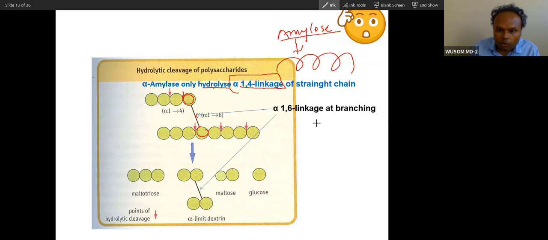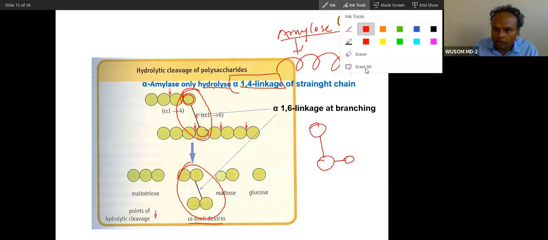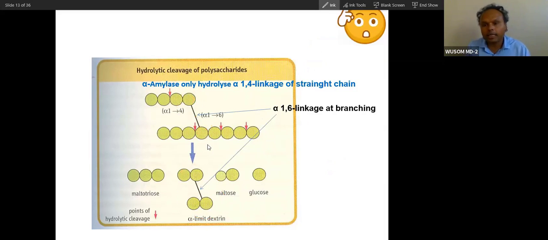Now sometimes what will happen? This and this will be left. Sometimes with this, this will be left. So this part will be left. This part cannot be digested by this amylase. So this branching part will be left, and this is called limit dextrin. Why limit dextrin? Because it is a polysaccharide containing branches, the 1,6 bond.